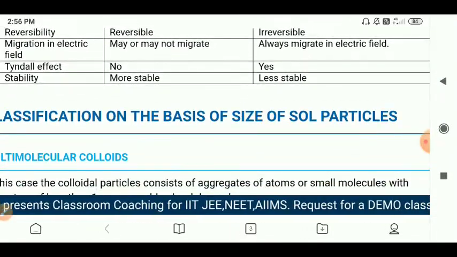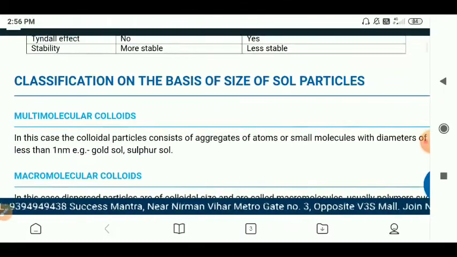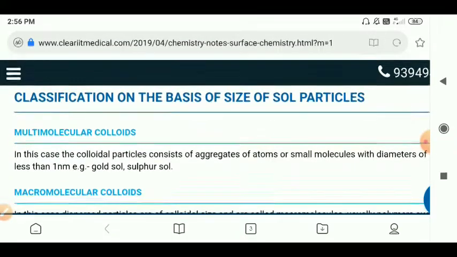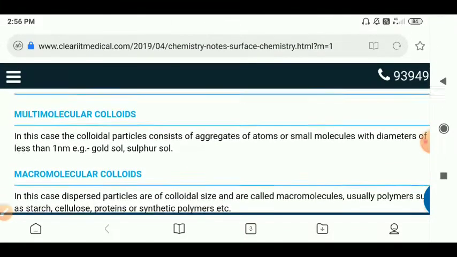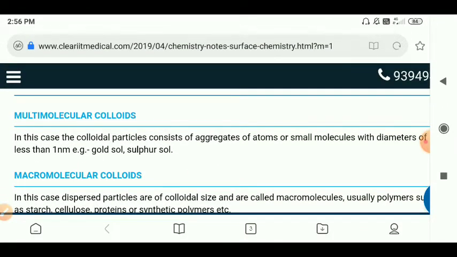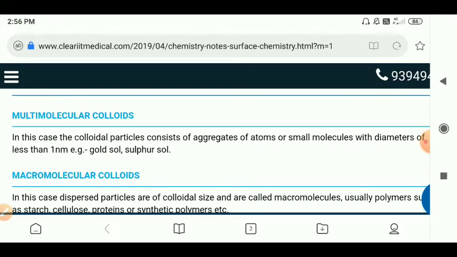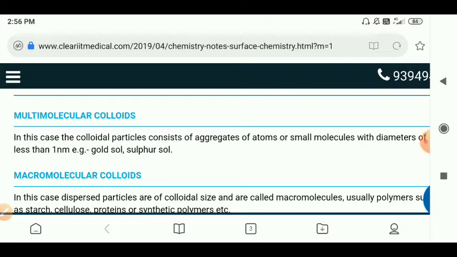Next, what about the classification on the basis of the size of the sol particles? Based on the size of the sol particles, we classify into three types. The first is multimolecular colloids, the second is macromolecular colloids, and the third is associated colloids. What are multimolecular colloids? In this case, the colloidal particles consist of aggregates of atoms or small molecules with a diameter of less than 1 nanometer. Such colloids are called multimolecular colloids. Examples are gold sol and sulfur sol.